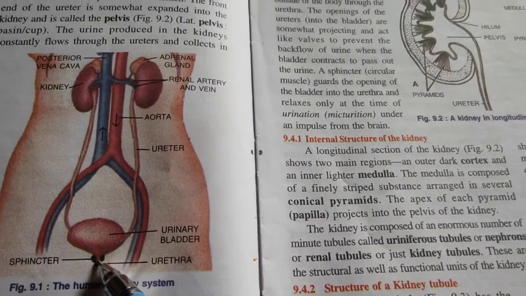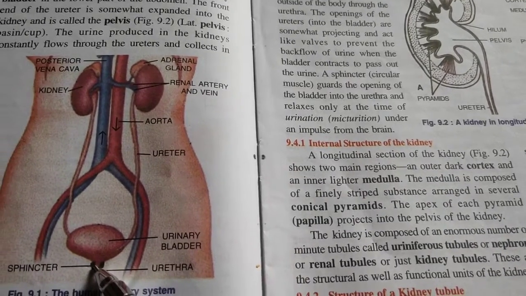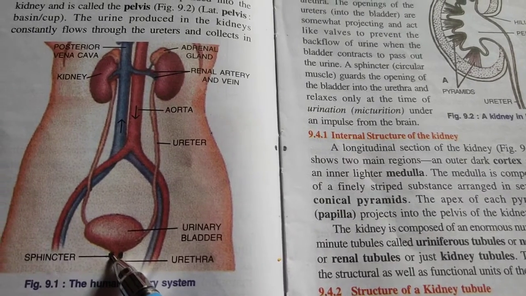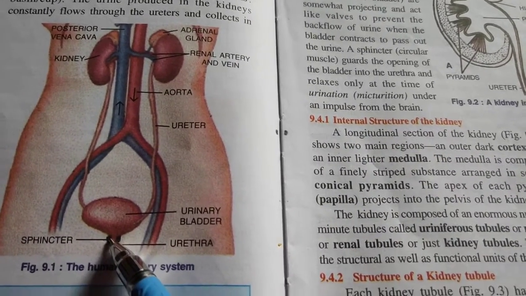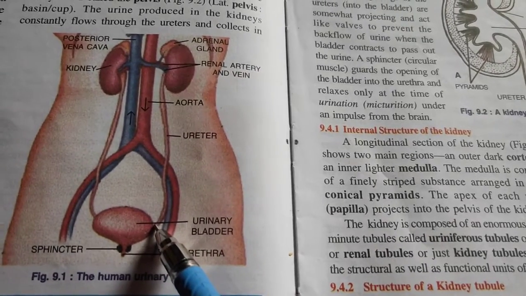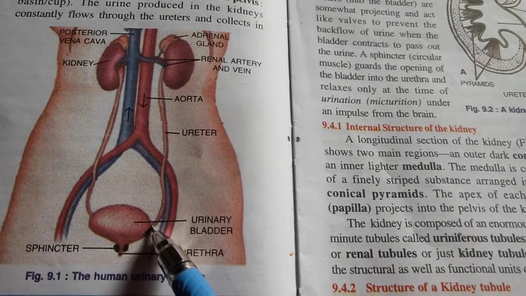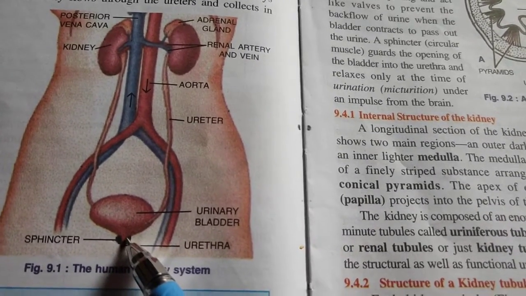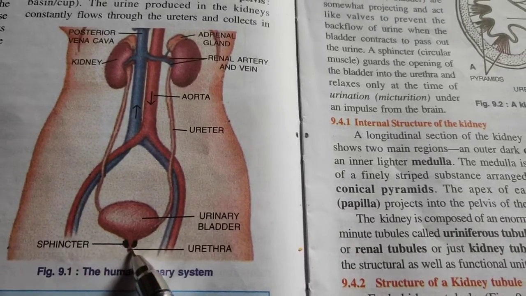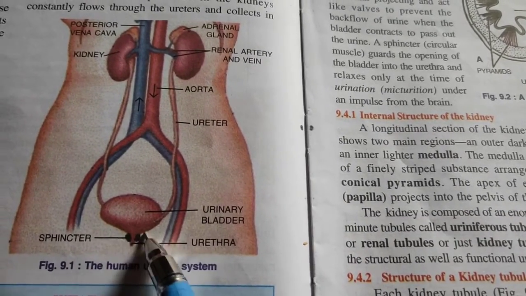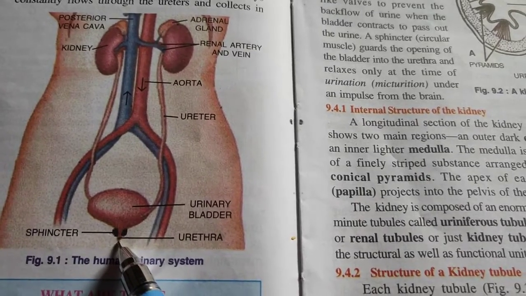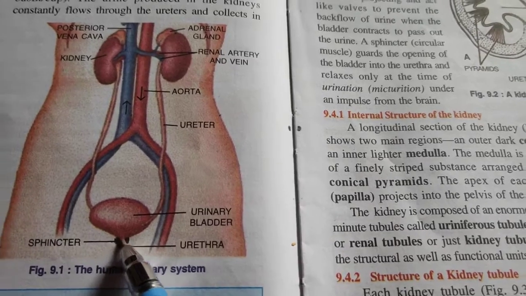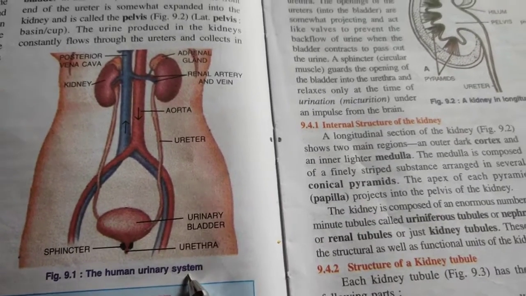You see the urethra, and the opening of urethra has somewhat valve-like structures, and these prevent the backflow of urine when the bladder contracts to pass the urine. And you see some circular muscles, sphincter muscles, guard the opening of bladder into the urethra and relax only at the time of urination. So this is the human urinary system.